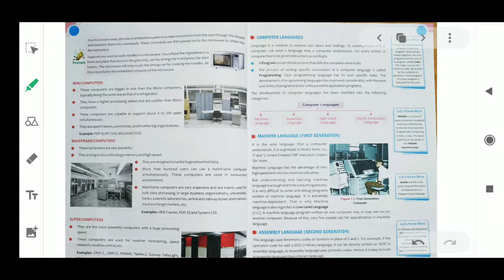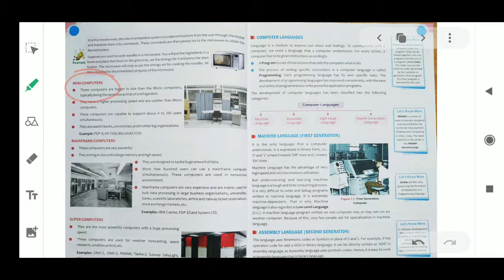Next type of computer, because I told you that computers are divided into 4 categories. First we covered micro. Next is your mini computer. So what is a mini computer? A computer of medium power, more than a microcomputer but less than a mainframe. So the power of this computer is medium.